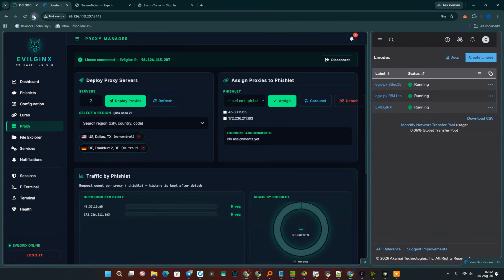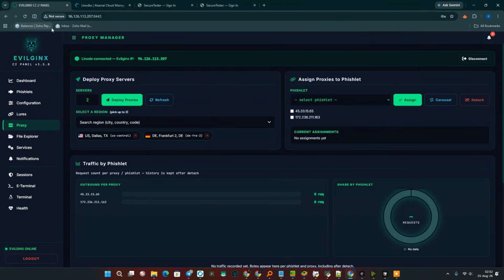Now let's do it like this. We don't need Linode, that was just for demonstration. Look, we select our phishlet, that is this eBostia one. You can select 1, 2, all, or several. We do an assign, that is, we attach the selected IP addresses to our phishlet. We perform the assign.